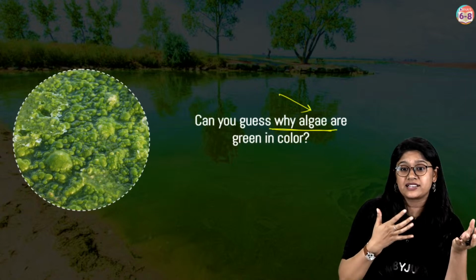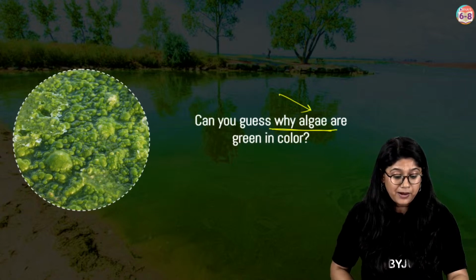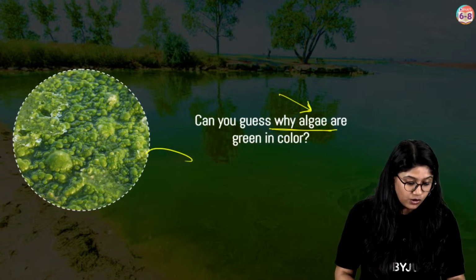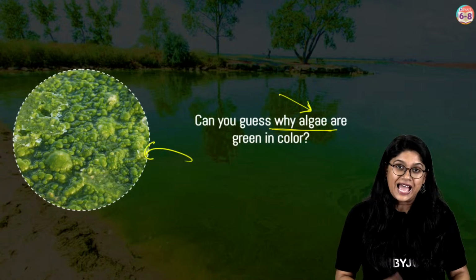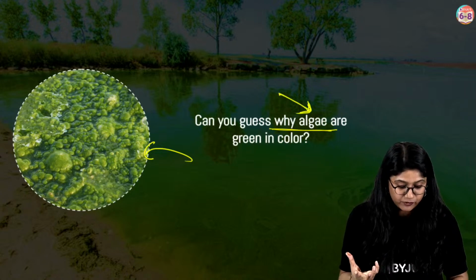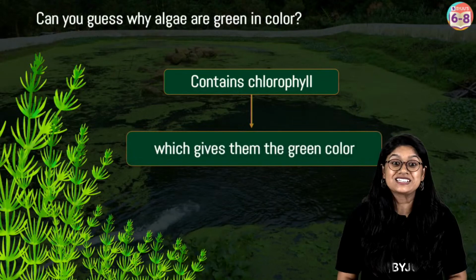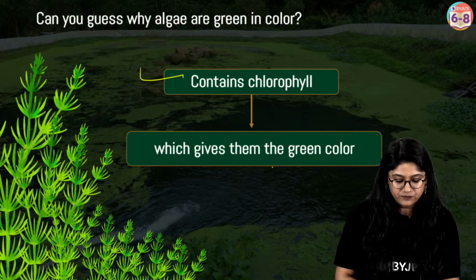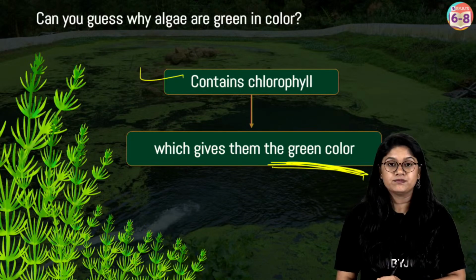They're not plants, we don't call them plants, but they are the starting version of the plants. Because the algae have the green color pigment which is chlorophyll, the water looks green in color.